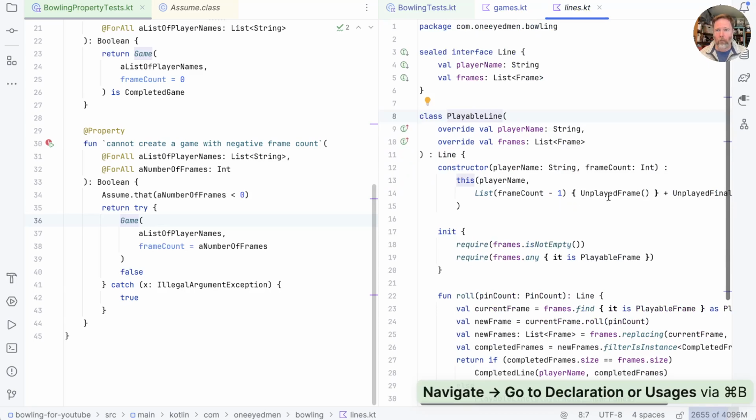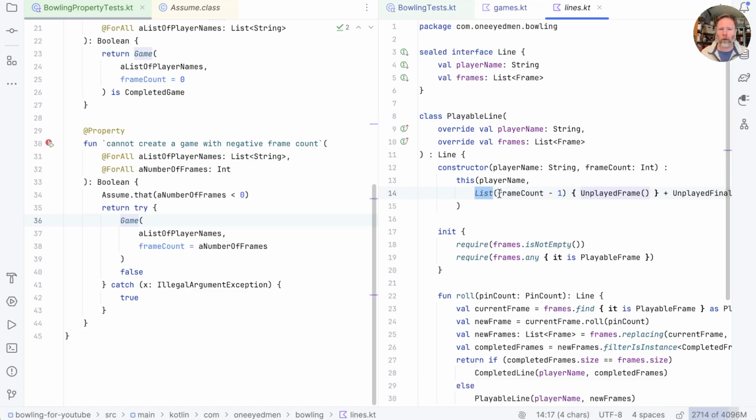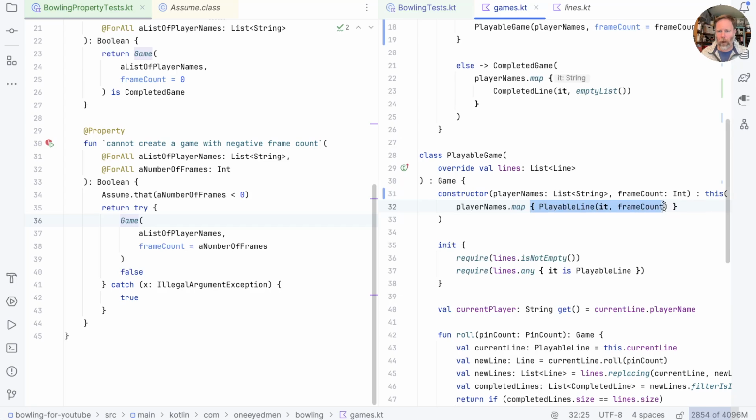Playable line here, this is the place where if you have negative frame count, we expect it to fail, because you can't create a list with a negative number of frames. But the block for this map won't be invoked when there are no player names. So we'll never hit the constraint in playable line that caused the illegal argument exception to be thrown. So jqwik is making us consider which of two behaviors we want. Do we want to say, well, there are no players, so it doesn't matter that frame count is negative? Or do we want to say, well, there are no players, but we're going to fail because you passed an invalid input for the number of frames? I think probably our software would be less confusing if it always failed for a negative number of frames.